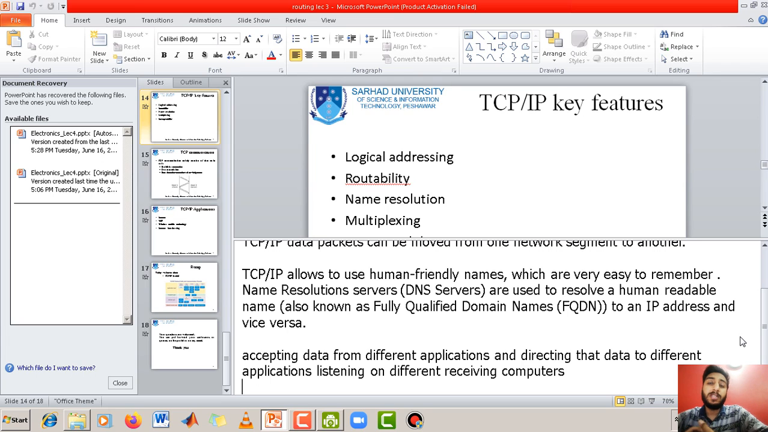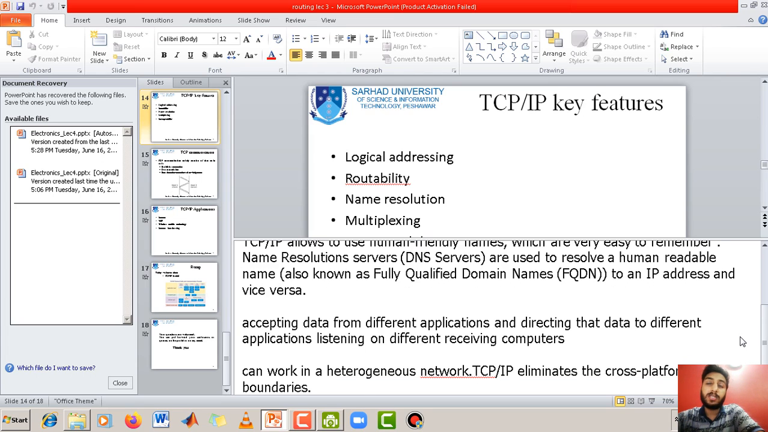Now, what is multiplexing? Multiplexing is basically accepting data from different applications and directing that data to different applications listening on different receiving computers. So it has a common shared path from the transmitter towards the receiver. TCP/IP provides you the property of multiplexing. Then you can actually embed different data from different applications to the end user that is using different applications as well. So this is also provided by TCP/IP.